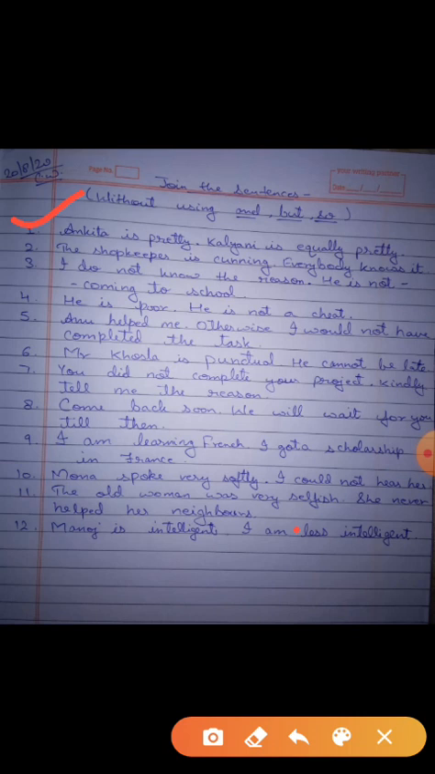Ankita is pretty, Kalyani is equally pretty. So it will be joined like that. Kalyani is as pretty as Ankita. Okay, Kalyani is as pretty as Ankita. Next one, question number 2.